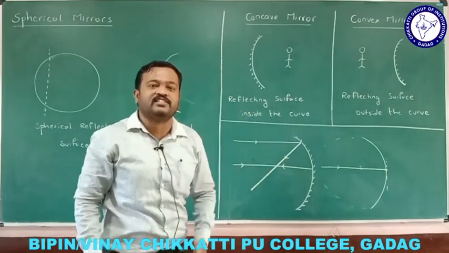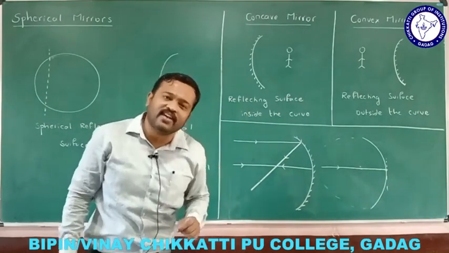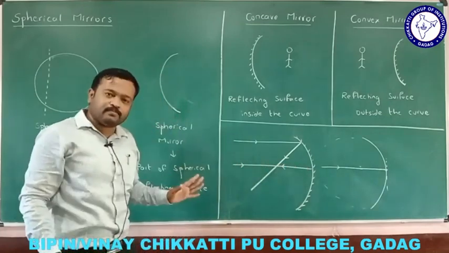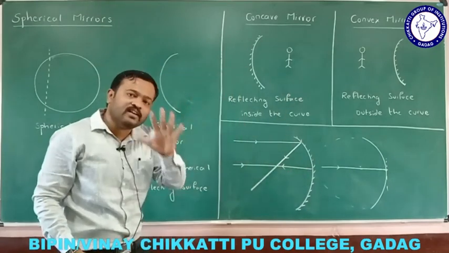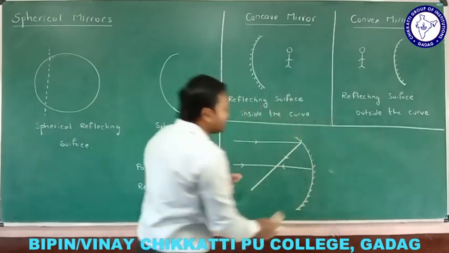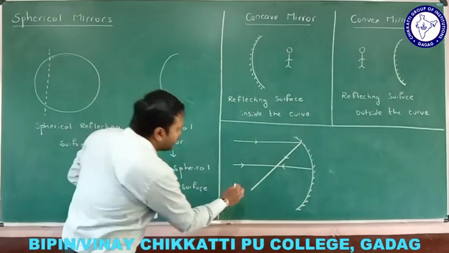Then what is the angle of incidence? 0 degree. If the angle of incidence is 0 degree, then the angle of reflection must be 0 degree. That is the reason why the ray traces back in the same path when it hits at the center of the mirror.